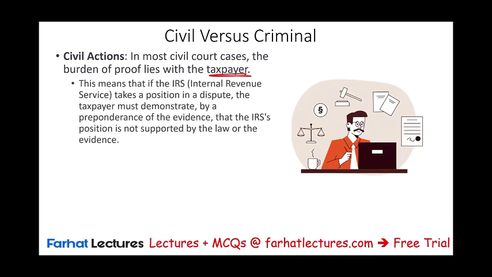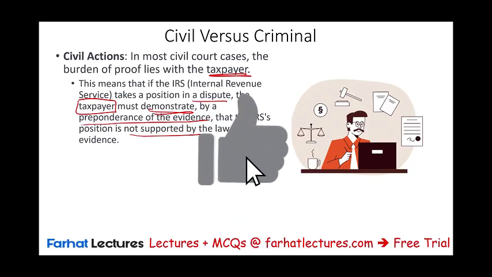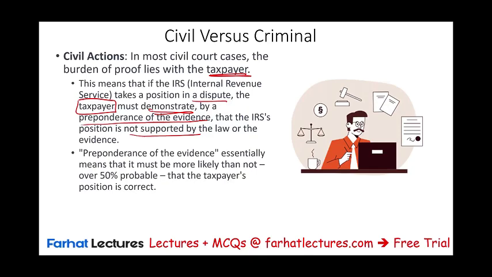This means if the IRS takes a position in a dispute, the taxpayer has to demonstrate otherwise by what we call preponderance of the evidence. That is, the IRS position is not supported by the law or the evidence. So you have to show that you have the evidence to support your position against the IRS. Essentially, this means it must be more likely than not, over 50% probable, that your position is correct.